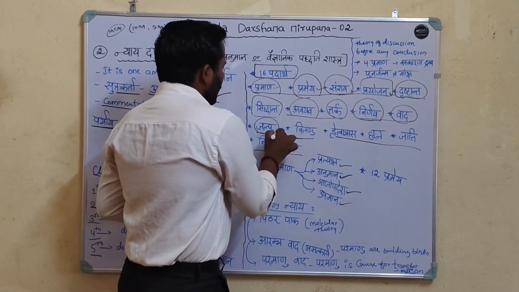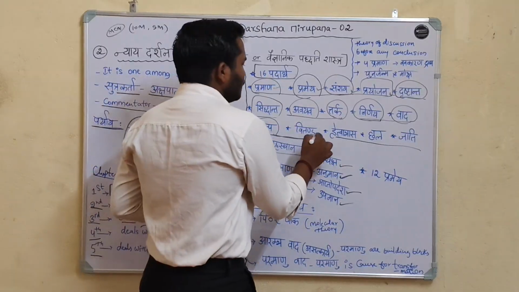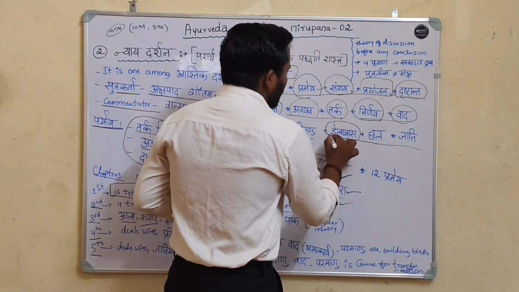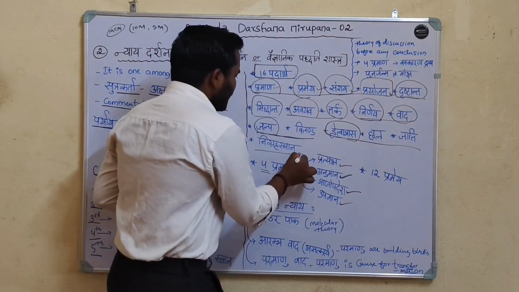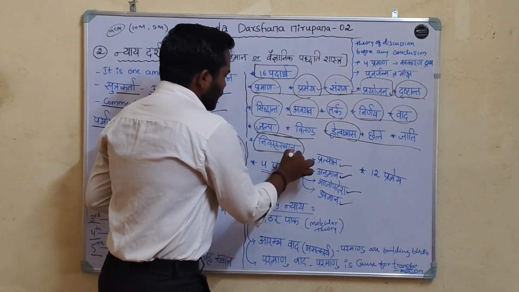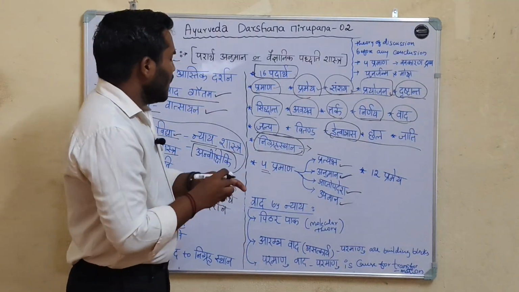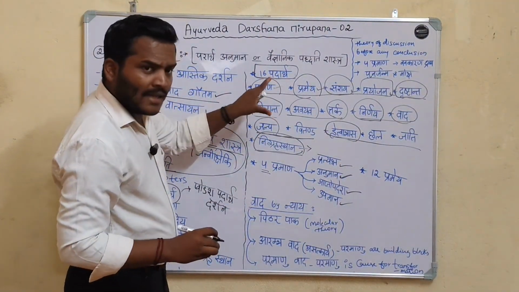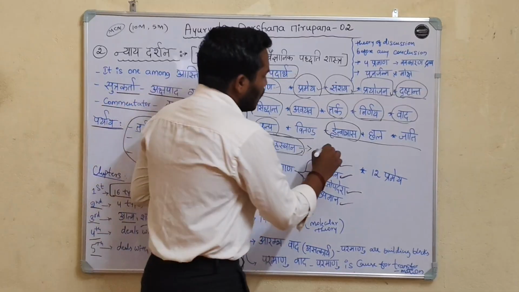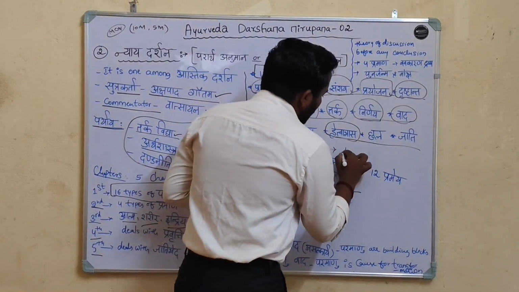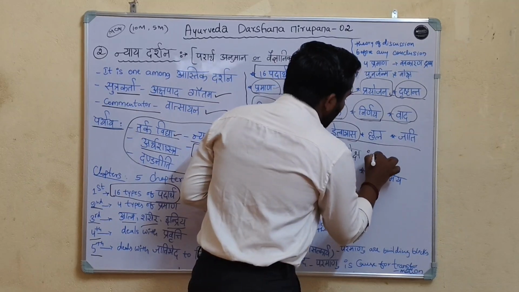Jalpa is what has to be proved. Vitanda, hetvabhasa also are policy statements. Chala, jati and nigrahasthana, the point of defeat. When these 16 padarthas are discussed, then only the ultimate, that is moksha, is attained.